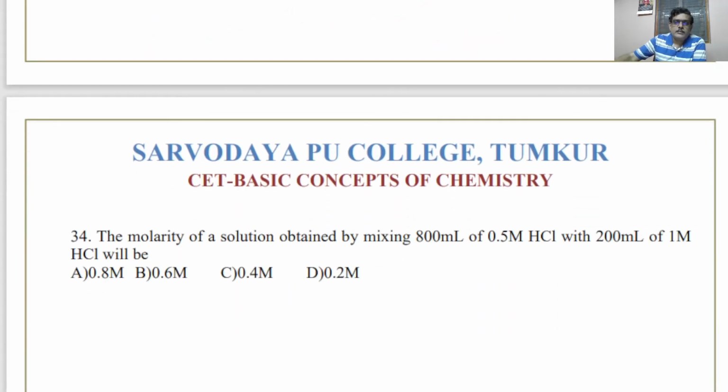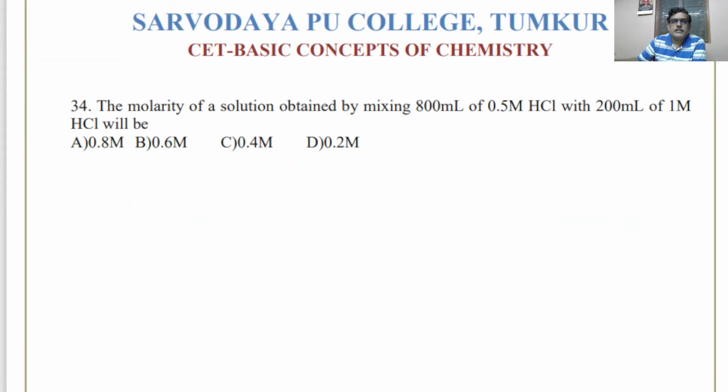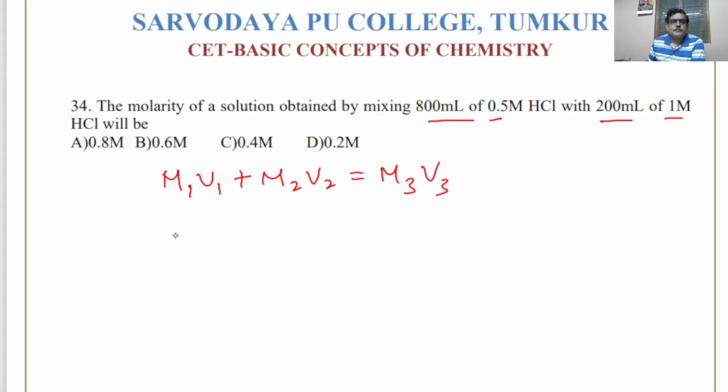The molarity of the solution obtained by mixing 800 ml of 0.5 molar HCl and 200 ml of 1 molar HCl will be? See, this is another type of problem where the dilution involves 2 solutions of different concentrations. Then you have to use M1 V1 plus M2 V2 equal to M3 V3.